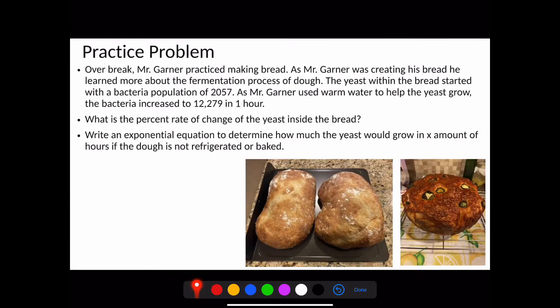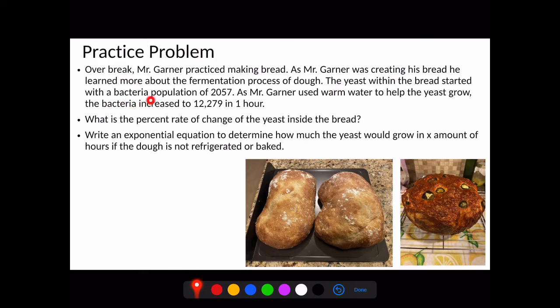All right, here's another practice problem. Something that I was doing over this long break for spring break. I started practicing making bread. Here's some ciabatta bread here and then jalapeno cheddar bread. And I was learning about the fermentation process of dough. So for dough, you put yeast inside some water and it starts fermenting.